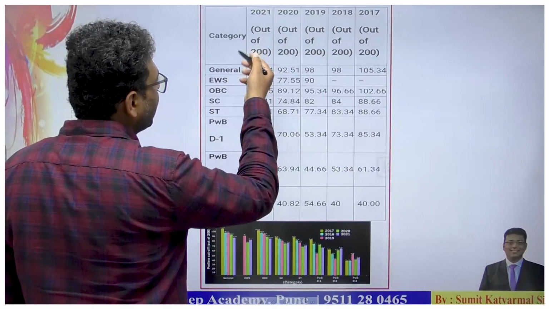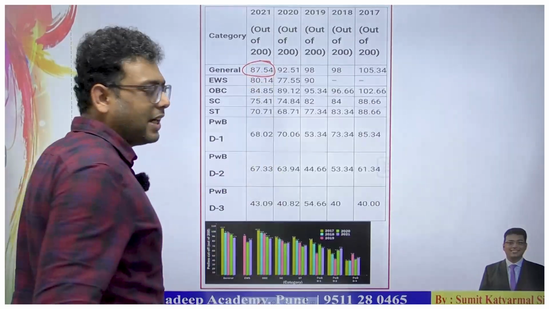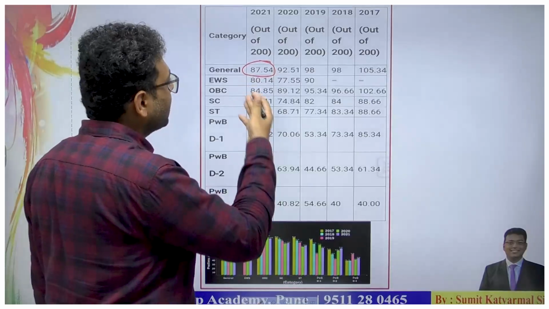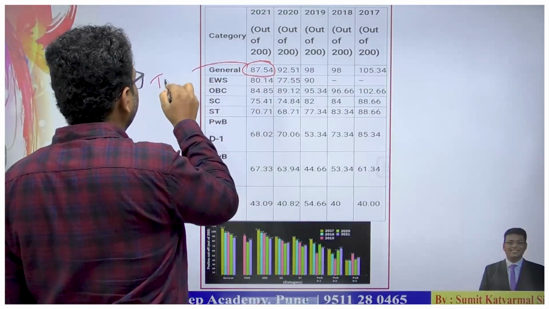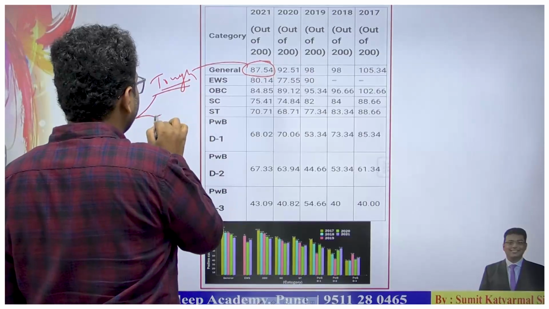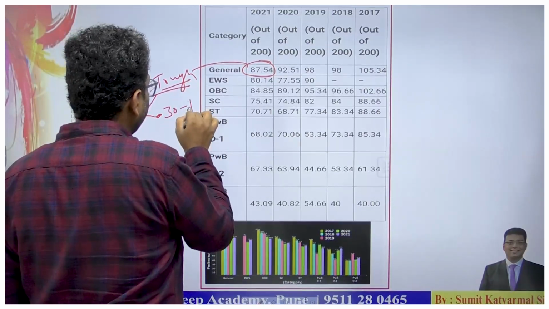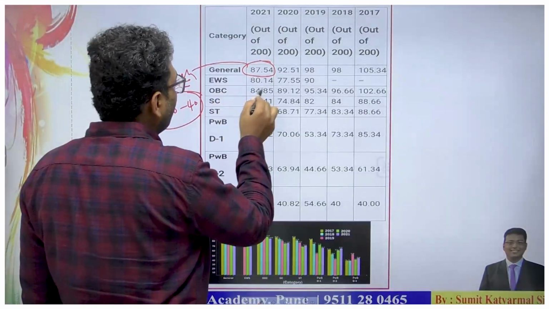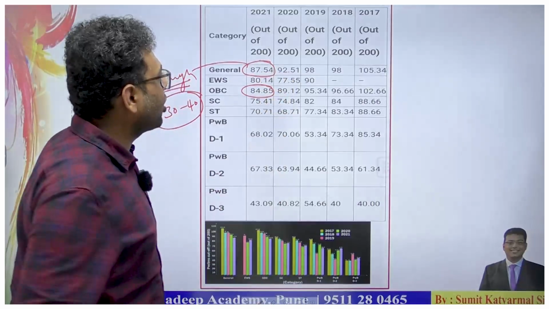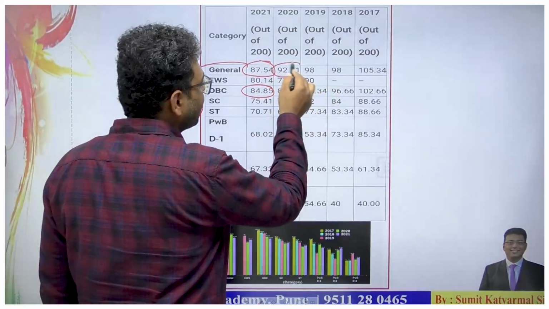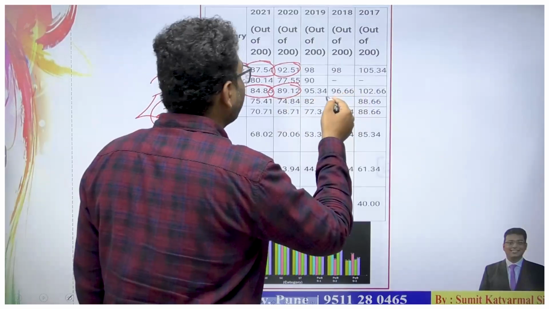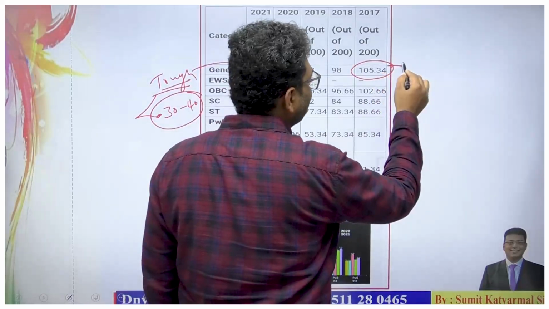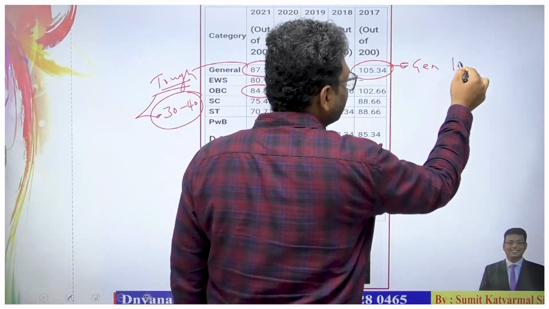This is the cutoff of 2021, where the general cutoff is only 87.54. Definitely it was a tough paper, but even then 30 to 40 marks were carried by the economy itself. For the OBC the cutoff is 84. The cutoff of the previous year was 92 and 89. The highest cutoff in the last 7 to 8 years is in 2017, with a general cutoff of 105.